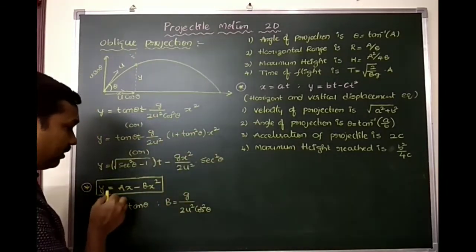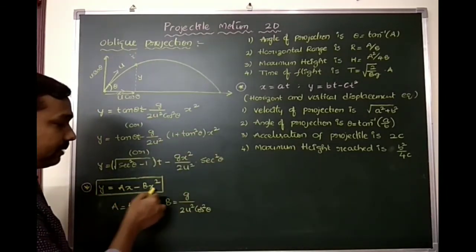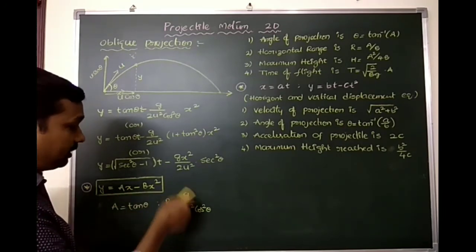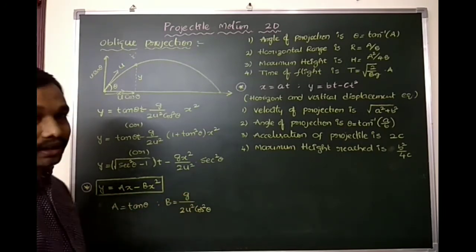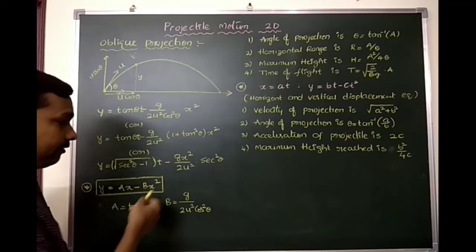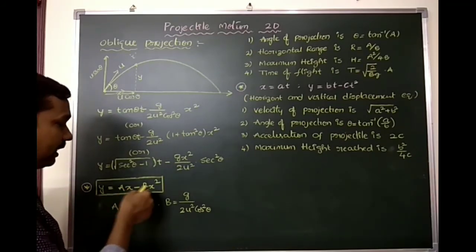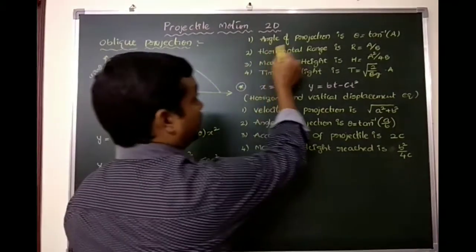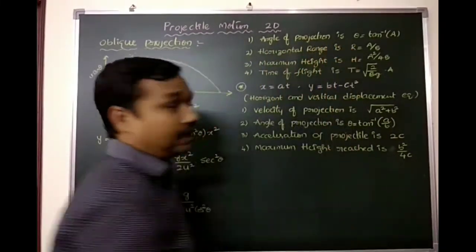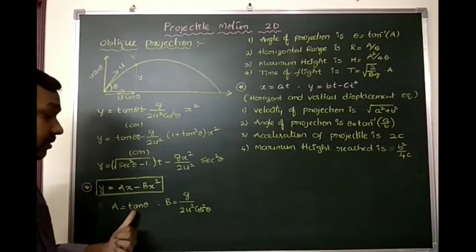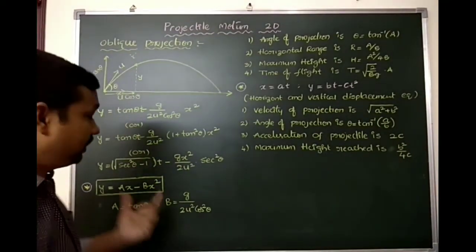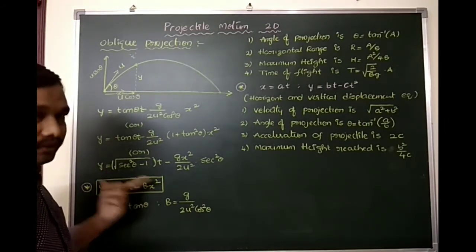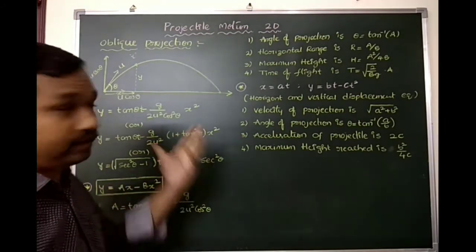Right now we already got y equals ax minus bx square, where a is the constant tan theta and b is the constant g by 2u square cos square theta. We will get a few shortcuts on the basis of these a and b terms. Okay, here are the shortcuts. Angle of projection: what is the angle? Angle theta equals tan inverse of a. They will give you an equation like this in terms of numerical values, so that you can calculate.